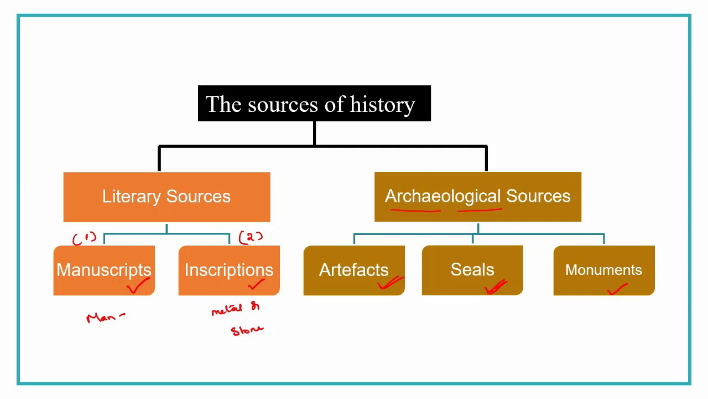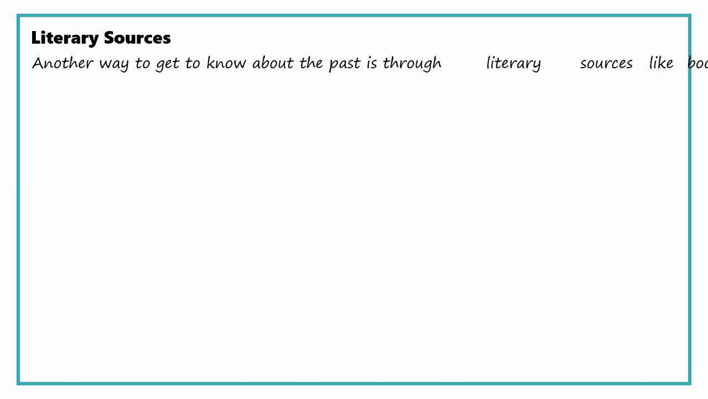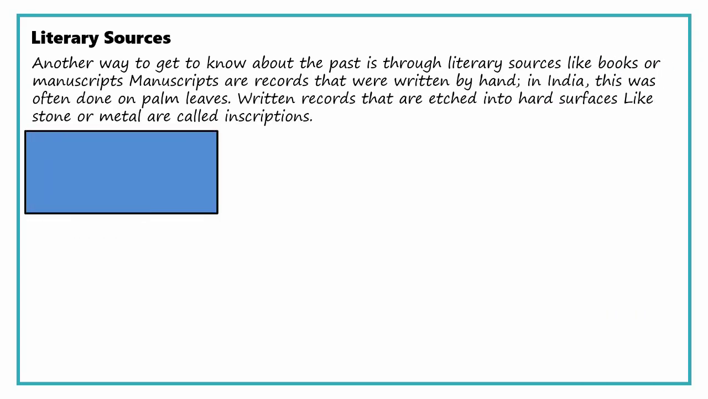So what are the archaeological sources? One, artifact. Pronounce it five times. Artifact. Seals, monuments. Let us see what the literary sources are. I already told you, something written by hand. In India, it was written on palm leaves.